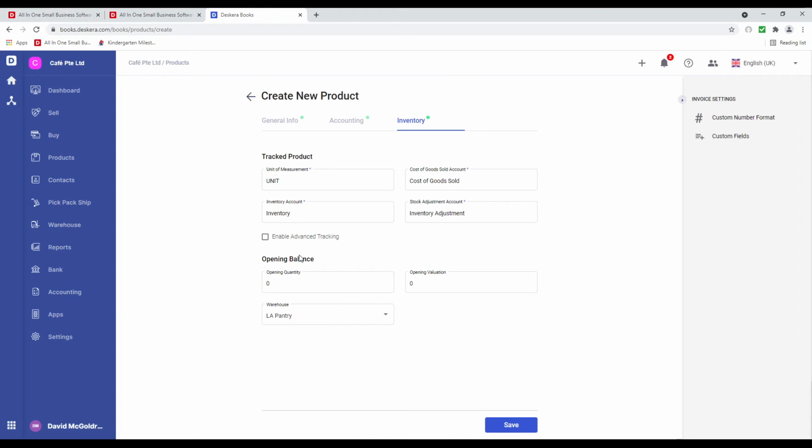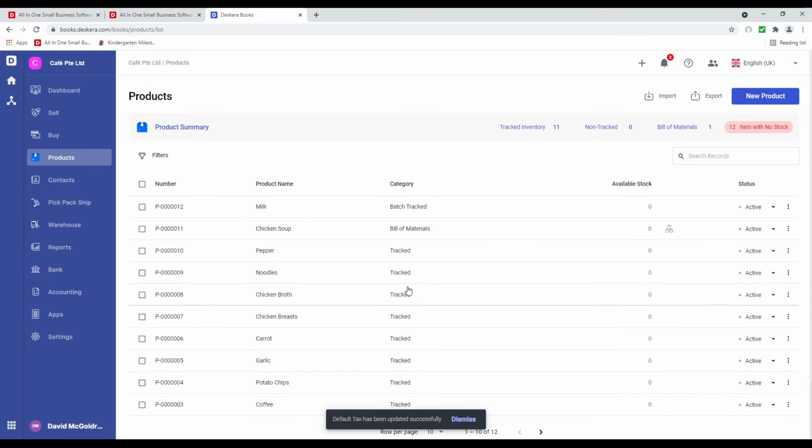The key thing I want to mention is Enable Advanced Tracking. Inside here, we have batch tracking and serial number tracking. So what's the key thing about batch tracking is that inside here, it has an expiry date. So, for example, like milk, there's a date where your milk expires. And after it expires, you have to throw it away. It also will tell you if you're consuming it or not. I mean, if you're throwing away your milk all the time, maybe you're buying too much milk. So that way you can keep track of it, make sure that if it expires, you don't serve it to any customers and nobody gets sick. Now let's just save this.